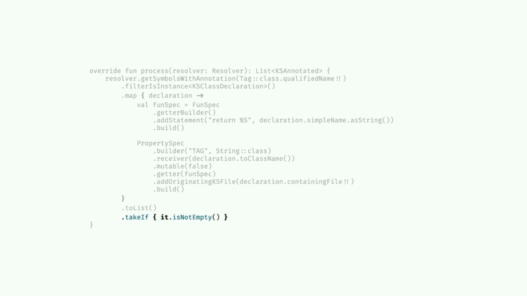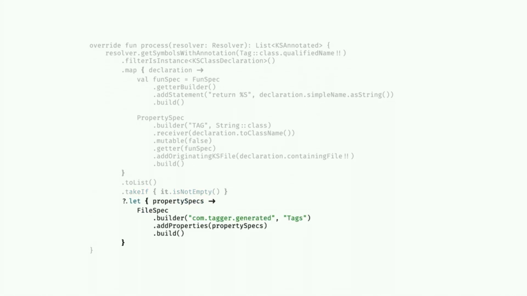And if you have empty results, you don't want to overwrite the code you just wrote. So we're just going to basically return early if it is empty. But we now have to attach this function, or this property that has a getter function, to a file. And we're just going to naively throw all of these generated properties into one file. There's better ways to do this, but for the purposes of fitting all this on the slide, we're just going to create a single tags file, and we're going to add all the properties.